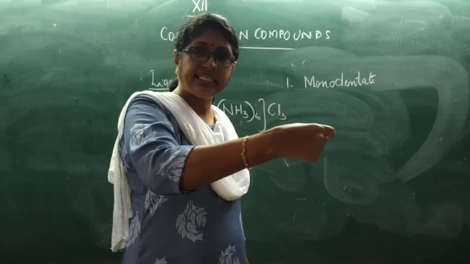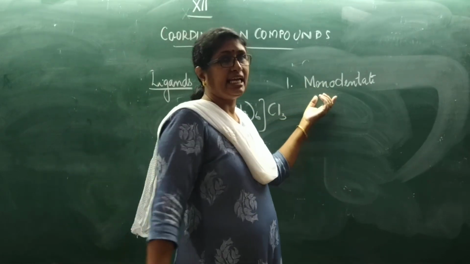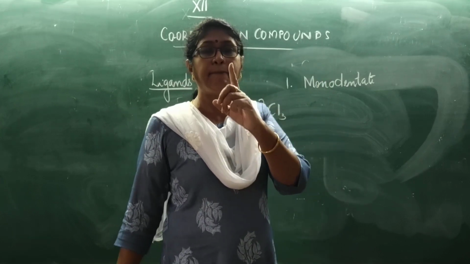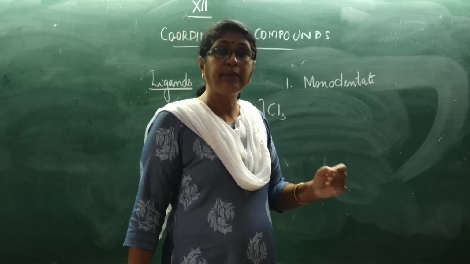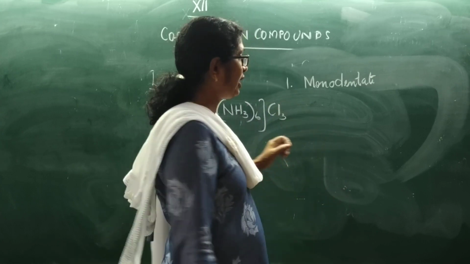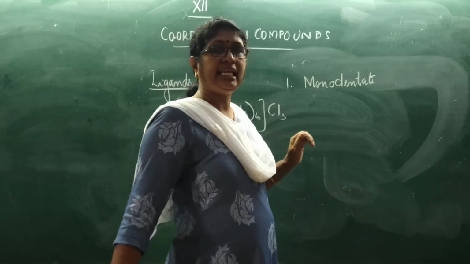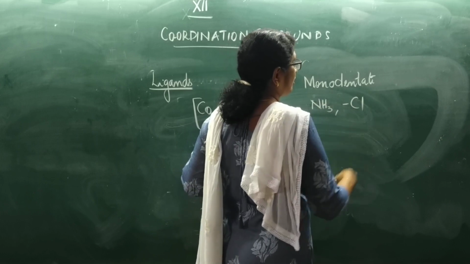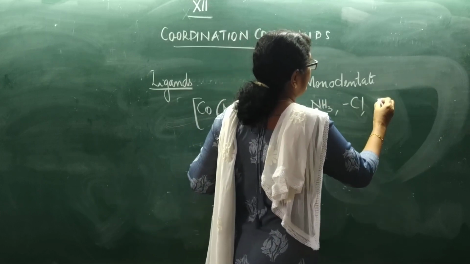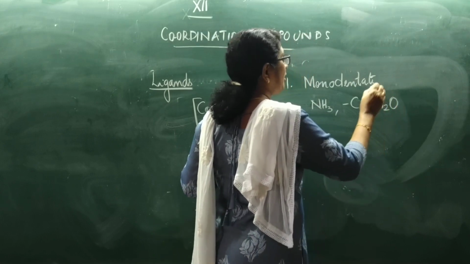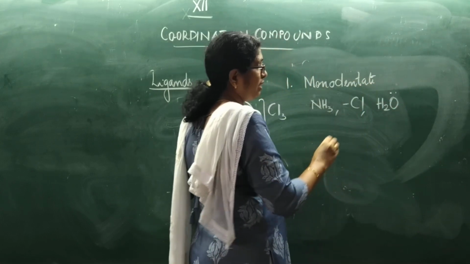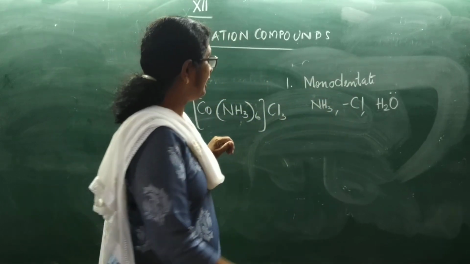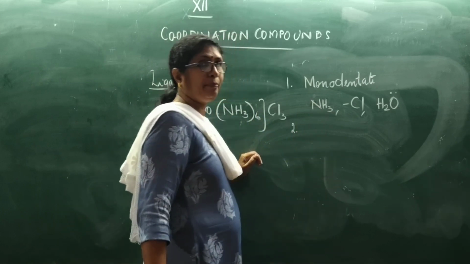Monodentate ligands means with one lone pair it is catching. A monodentate ligand is one that donates only a pair of electrons to form a sigma bond with the central metal atom or ion. For example, the ammonia molecule, then the chloride ion, then the water molecule. All of them can donate only a pair of electrons, so they are monodentate ligands. Understood?